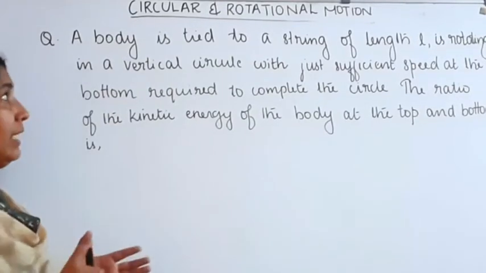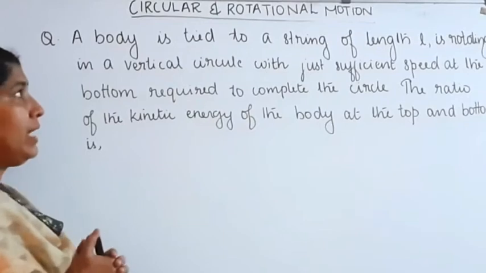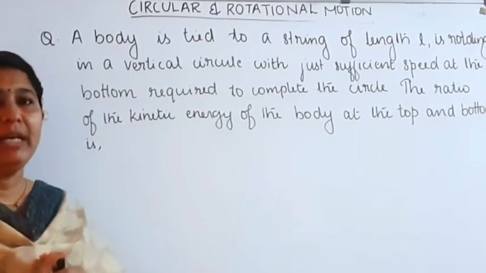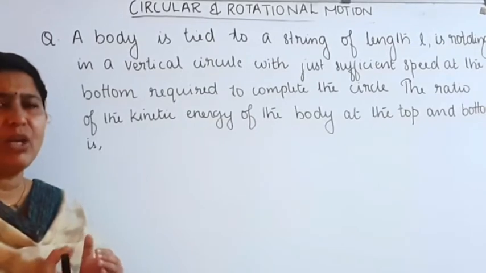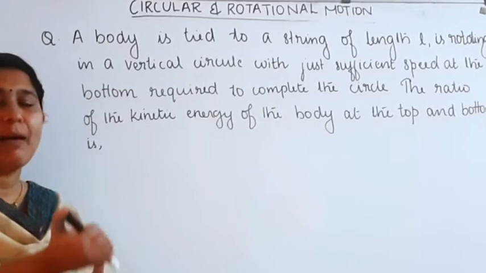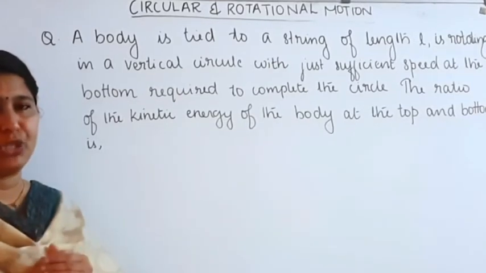Here a body of mass m is whirled in a vertical circular manner. What about the sufficient velocity required for the body to just complete its circular motion?